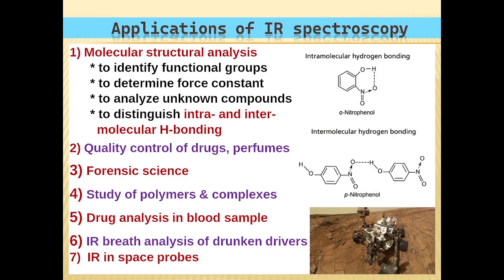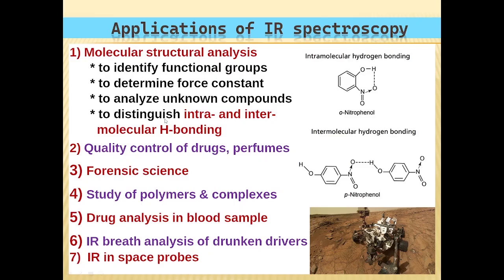Now let's see the applications of IR spectroscopy. As we have been discussing, it is a tool for molecular structural analysis. That means to identify the functional groups and specific bonds by the corresponding frequencies present in the IR spectrum. Then to determine the force constant by applying Hooke's law. Then to analyze unknown compounds, that means if you have an unknown sample, you can identify the functional groups present from the corresponding peaks in the spectrum.